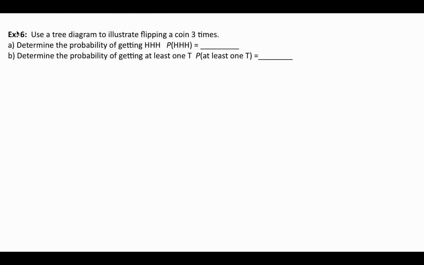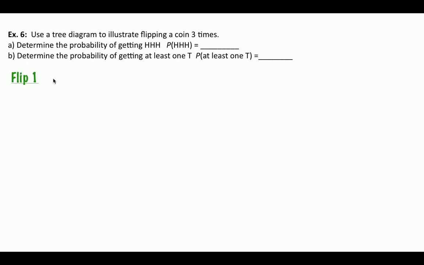So here's an example where, again, we're going to start to use some counting principles. The next lesson, lesson 2, will be heavily devoted to counting principles. But because tree diagrams are really the way that we've introduced a lot of organized counting, let's use a tree diagram to illustrate flipping 3 coins. Then we'll determine the probability of getting 3 heads in a row, and then the probability of getting at least 1 tail. We'll use the tree diagram to help us do this.